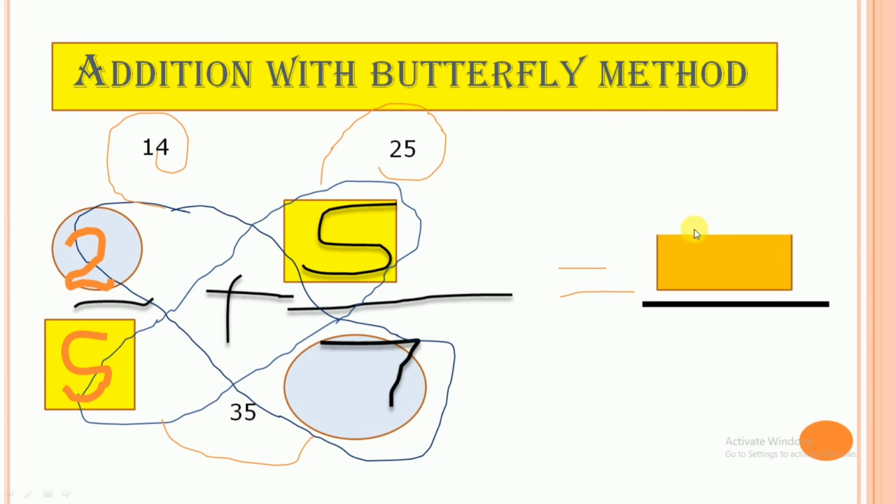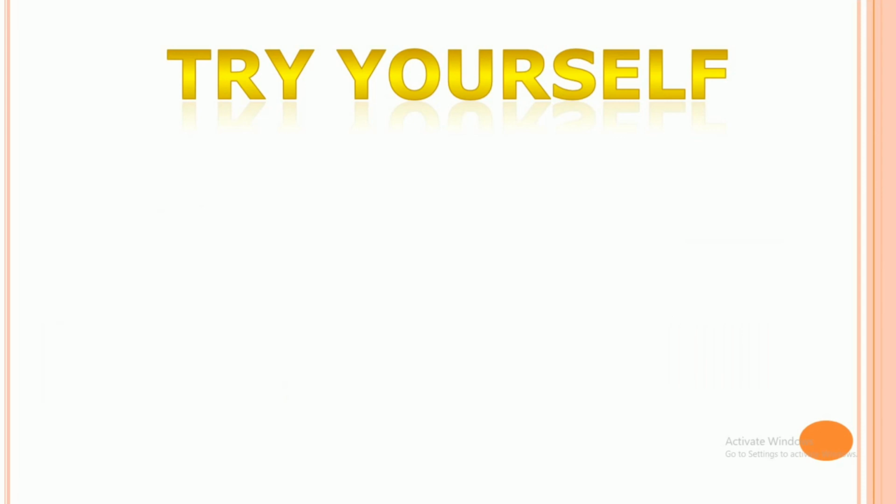Now adding 14 and 25 gives us 39, and in the denominator there would be 35. So it's all done. The addition of 2 by 5 and 5 by 7 gives us 39 by 35. Isn't it interesting? So you try it yourself. These are the examples you have to solve yourself.